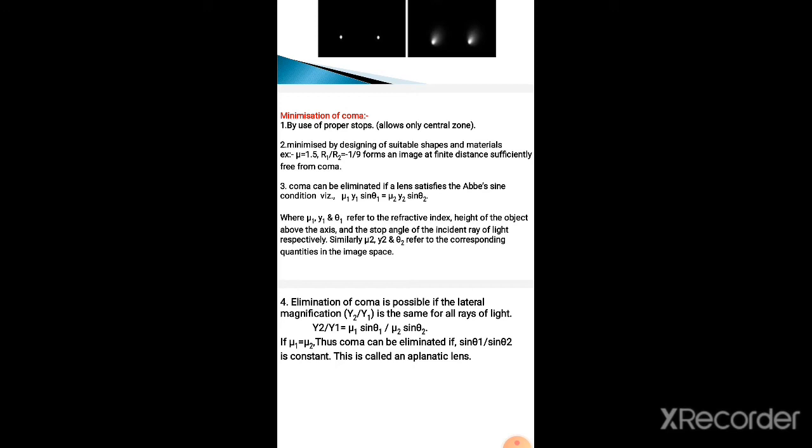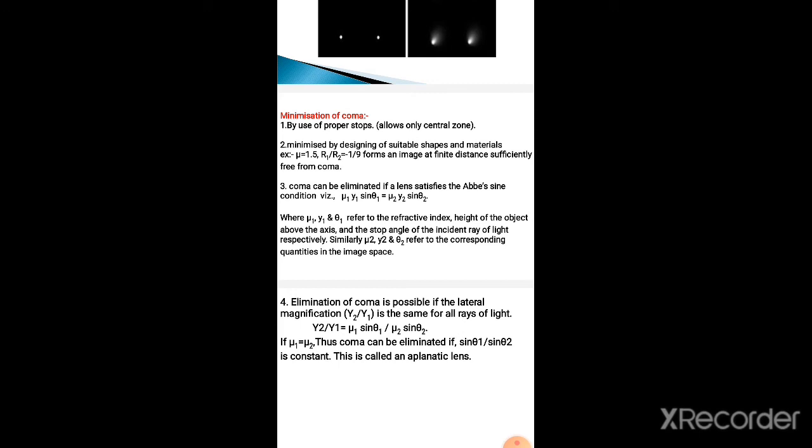Coma can be eliminated if the lens satisfies Abbe's sine condition. What is Abbe's sine condition? mu1 y1 sin theta 1 equals mu2 y2 sin theta 2, where mu1, y1, theta 1 refer to the refractive index, height of the object above the axis, and the slope angle of the incident ray of light respectively.